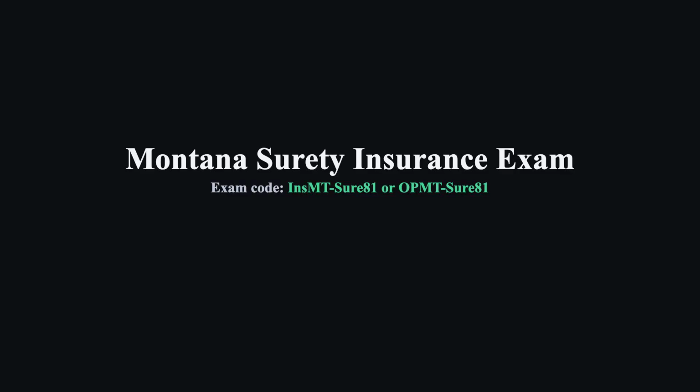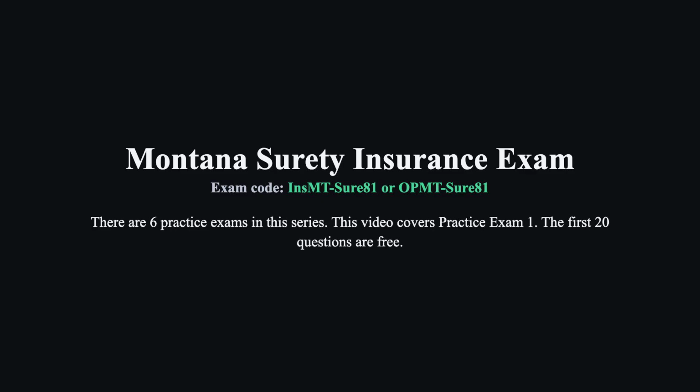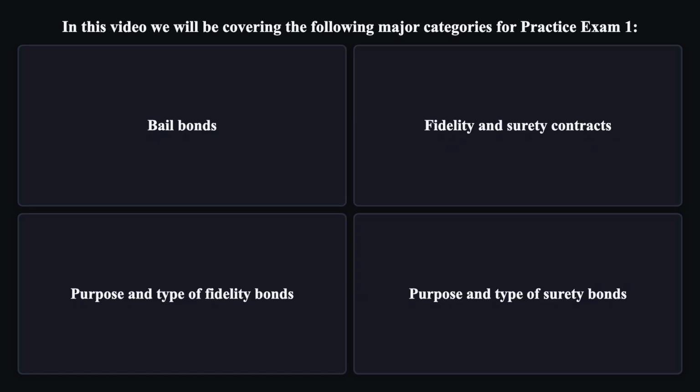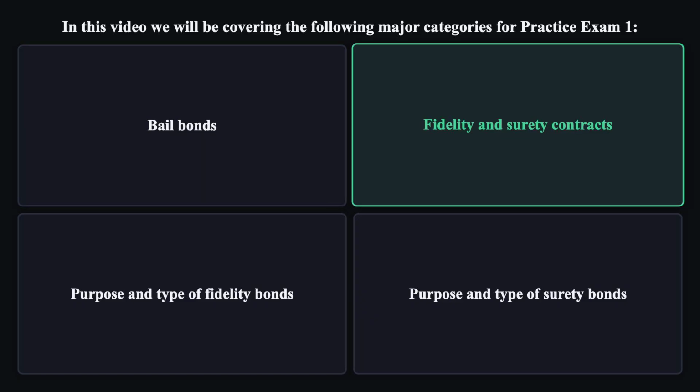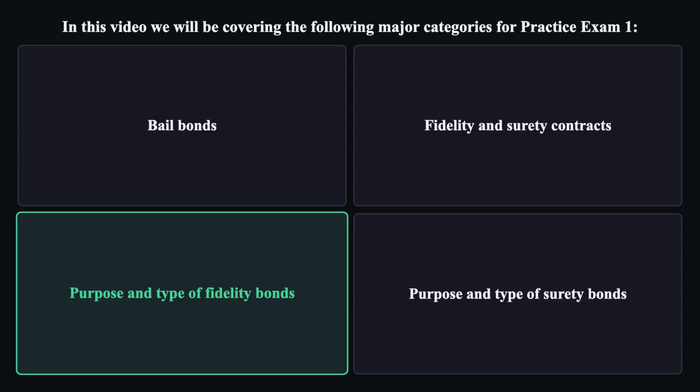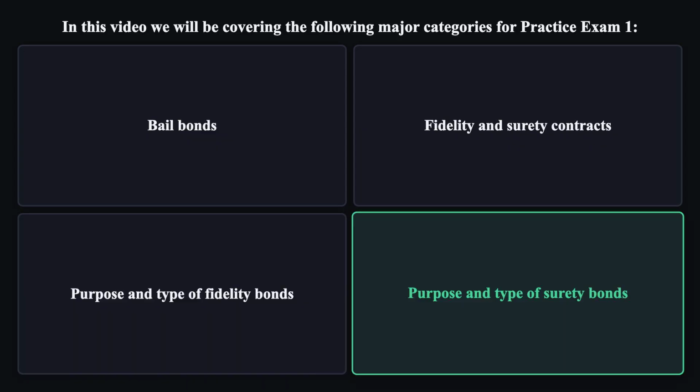Montana Surety Insurance Exam, exam code InsMT-Sure81 or OPMT-Sure81. There are 6 practice exams in this series. This video covers Practice Exam 1. The first 20 questions are free. In this video, we will be covering the following major categories for Practice Exam 1: bail bonds, fidelity and surety contracts, purpose and type of fidelity bonds, purpose and type of surety bonds.